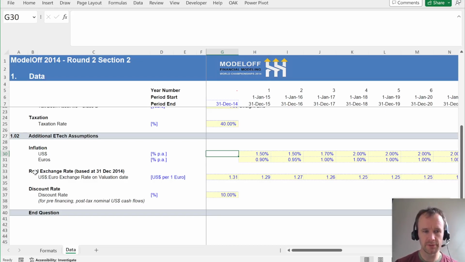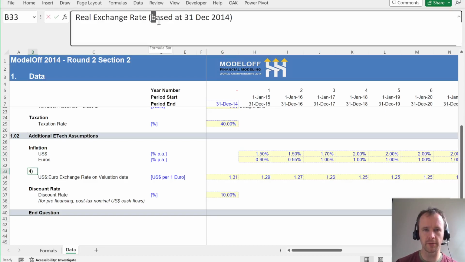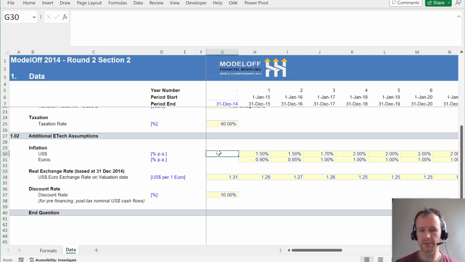Specifically, whenever we talk about real in this question, we're talking about real December 31st, 2014 dollars. So in other words, if you had a dollar at the end of the 31st of December 2014, you could buy, say, a dollar candy bar, to use a very American example, because I never said candy bar when I was growing up, but whatever.